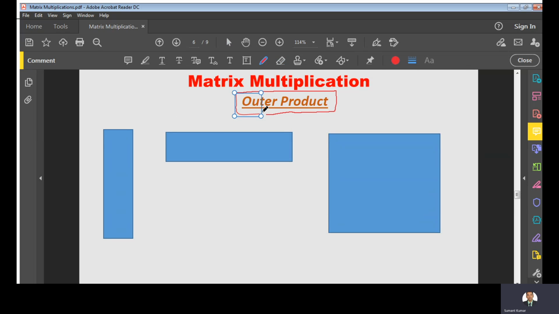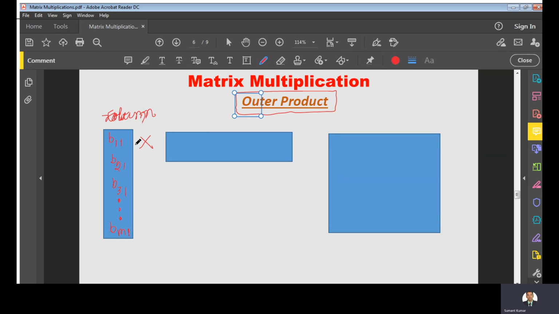The outer product is when we have a column, suppose B11, B21, B31, dot dot, BM1, and this is a row.